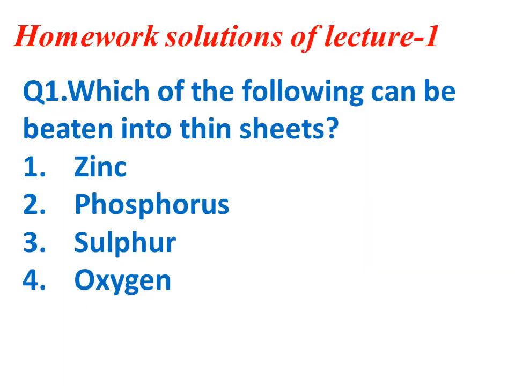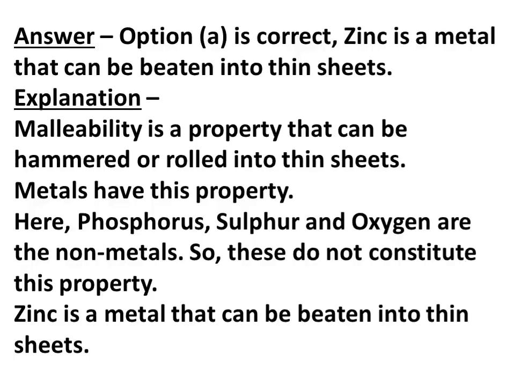Now, we are going to discuss the homework solution of lecture 1, which we did yesterday. The first question was, which of the following can be beaten into thin sheets? The options were zinc, phosphorus, sulfur, oxygen. The answer is option A. It is correct. Zinc is a metal that can be beaten into thin sheets.